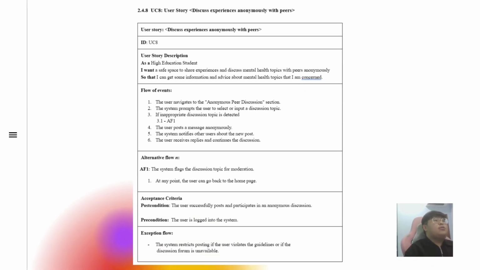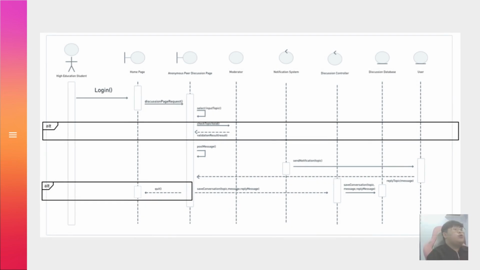Okay, after that is discuss experience with peers, and the actor is also the student. The student will request the service, then select the topic, and the system will check the topic validation. If valid, the student can post a message, and after posting, the system will send a notification to other users to reply to the post. The system will also save the conversation into the discussion database. The student can also leave the page at any time and return to the home page.